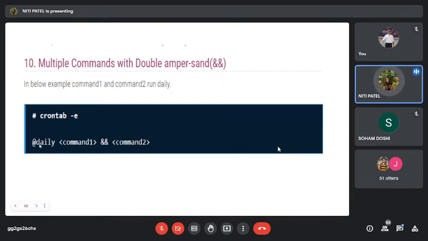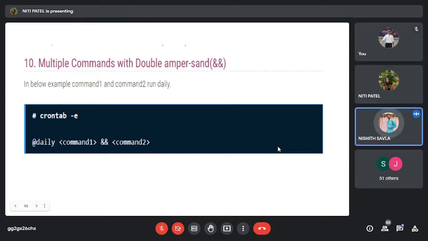Ma'am, but command 2 will only run if command 1 succeeds, because of the AND operator that is there. Yeah, that will be there. So if the first one succeeds, the second one will be executed. So therefore, we have both the options. Either you combine them or you mention them separately. But you have such a provision to do it.